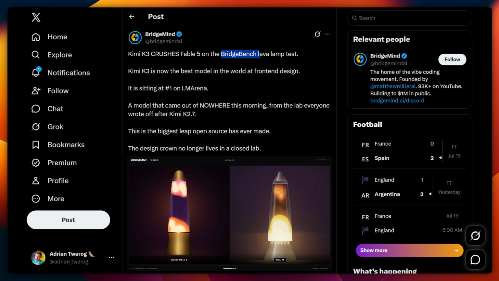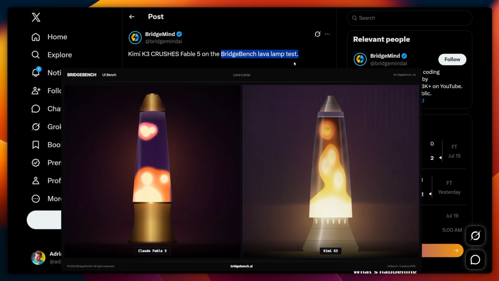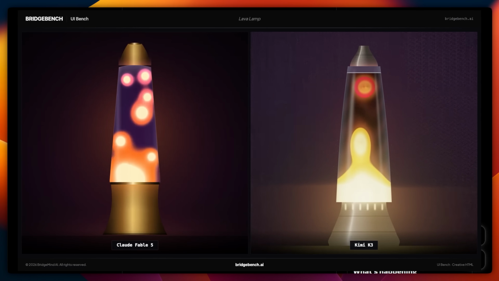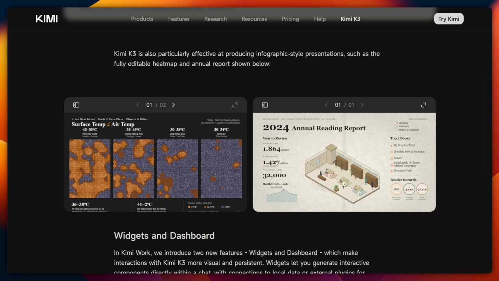Bridgebench also has this lava lamp test, which Kimi K3 did probably one of the best jobs I've seen so far, even beating the example from Claude Fable 5. Kimi K3 is also pretty good at creating infographic styled reports and presentations.